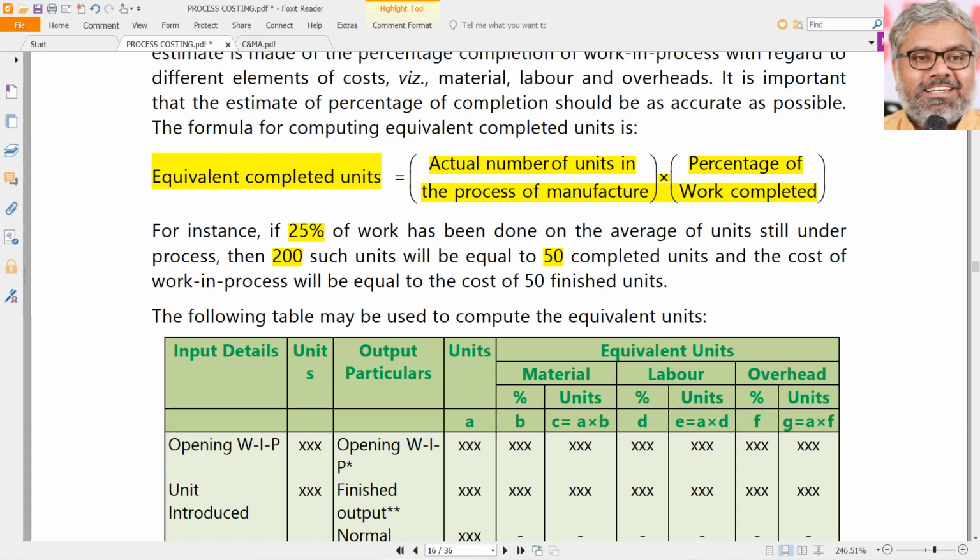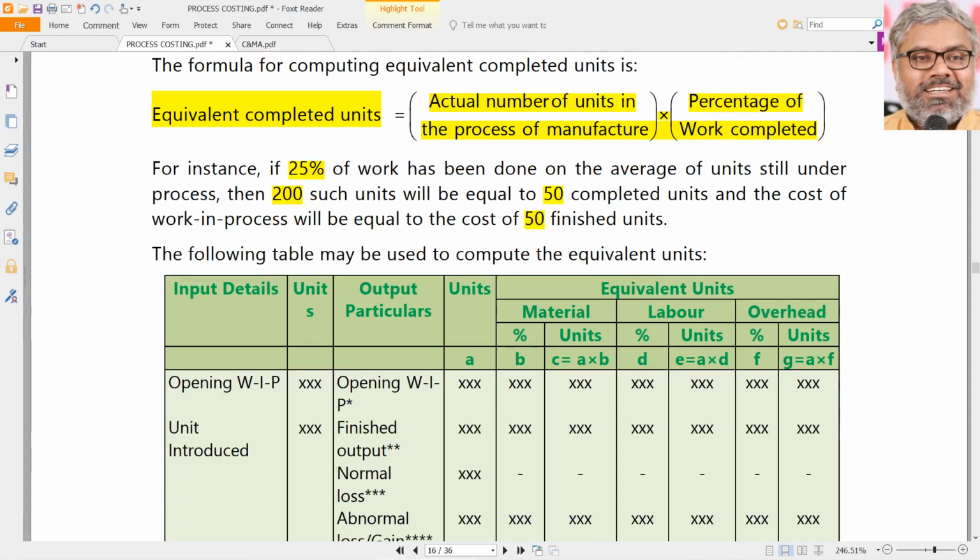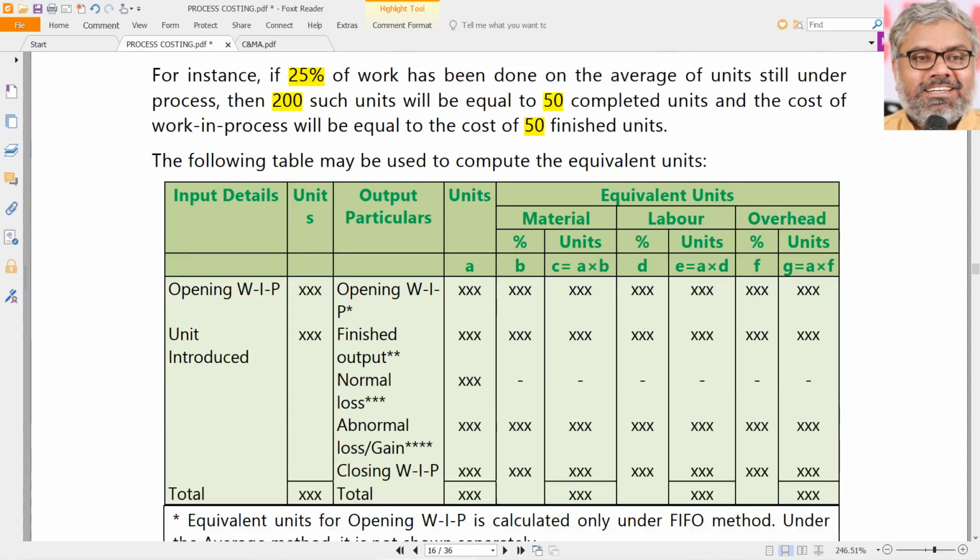So the cost of 50 completed units is equal to that of 200 units of work in progress. That is why we are converting the number of units of work in progress into equivalent completed units, by multiplying the number of units of work in progress with the percentage of completion.